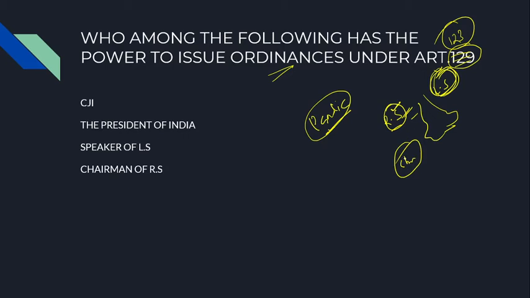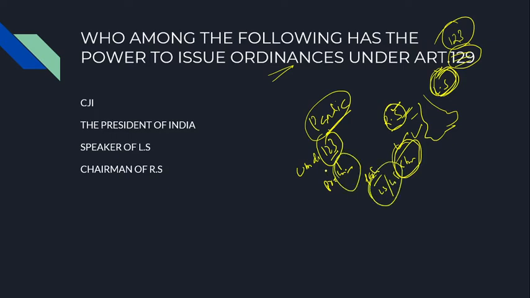Both houses are not in session, and when there is an urgency or an exigency in our country or in our state, then at that time we must pass some laws. So at that time, under Article 123, the Constitution empowers the President of India to make law on behalf of Parliament, or better to say the Lok Sabha and the Rajya Sabha.